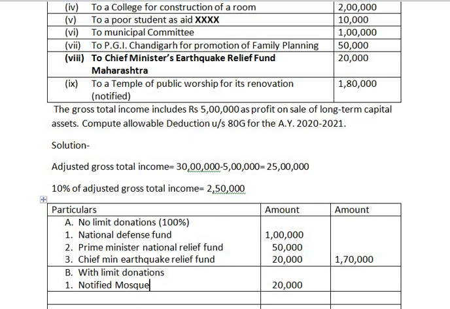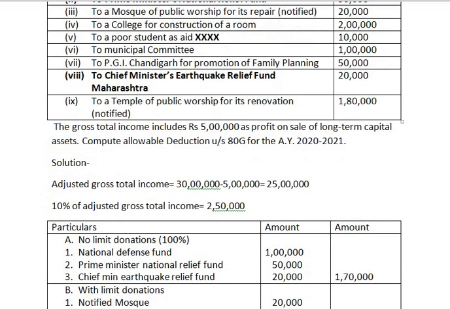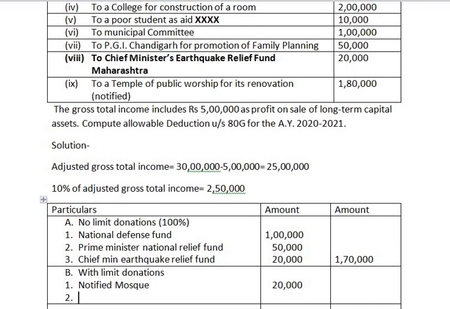Coming to next, the second one, after the mosque, is a donation to a college for construction of a room, and the amount is rupees 2 lakh.